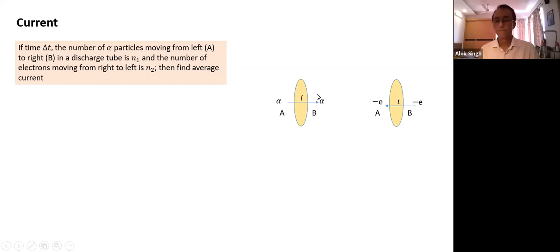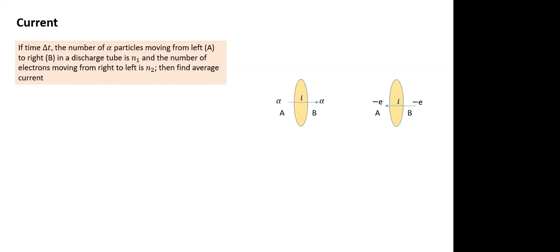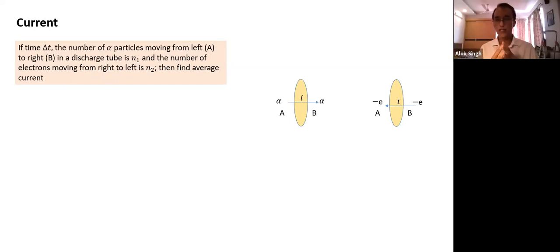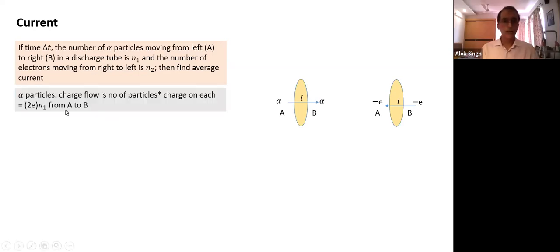Find the average current. How do you find the average current? You already have the definition. Are the charges moving in the same direction or opposite direction? Opposite, so we add them. We find delta Q for the positive charge, delta Q for the negative charge, add them up and divide by time. That's how we get current. The steps are: find the net charge transfer due to positive charge, the net charge transfer due to negative charge, then, since they are in opposite directions, add them up and divide by time.